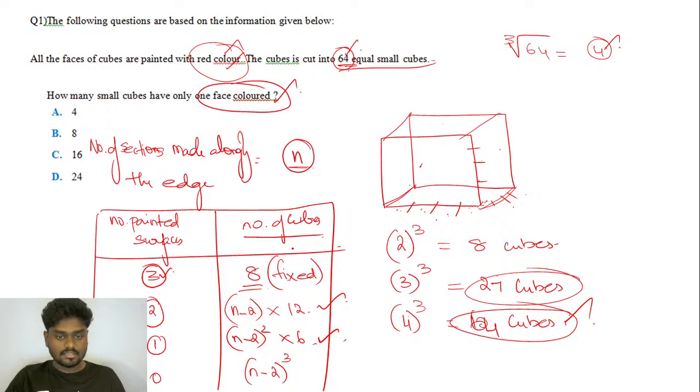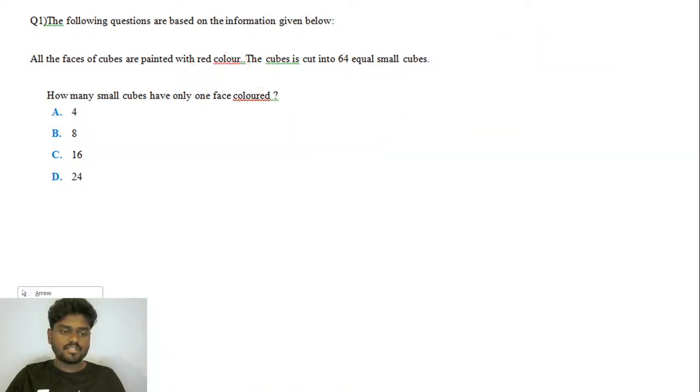Yeah, so these are all the standard formulas that we have to find the number of cubes for 3 faces painted, 2 faces painted, single face painted, and no face painted. Okay, so if you are super clear with this, let's go for the very first question. Let's address it. In the first question, all the faces of the cube are painted with red color, and the cube is cut into 64 equal cubes.